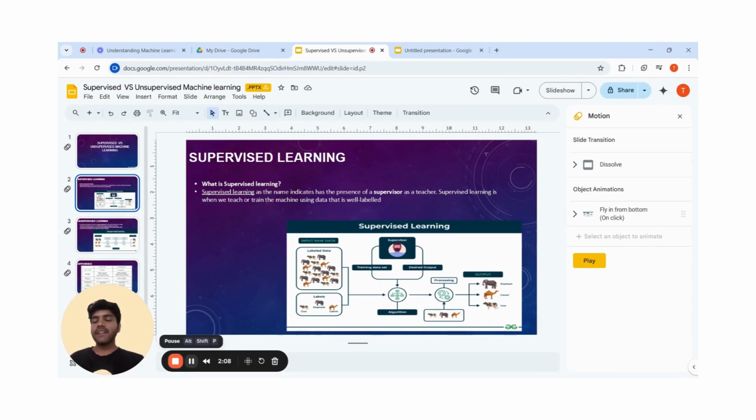There are two types of supervised learning. First is regression and second is classification. Let's see. Regression is the type of supervised learning that is used to predict continuous values such as house price, stock price, and customer churn. Some algorithms include linear regression, polynomial regression, and ridge regression. We will see them later in detail.